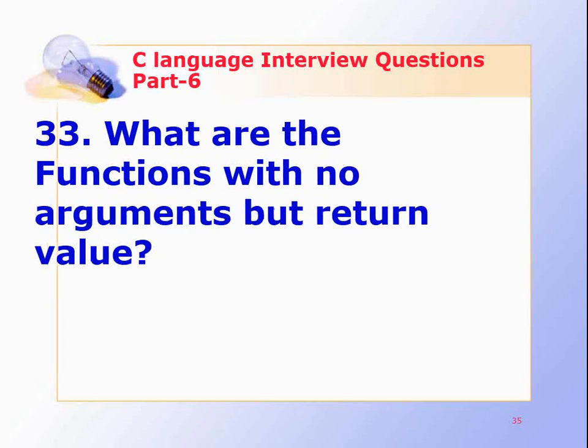What are the functions with no arguments but return value? We may need a function which does not take any argument but only returns values to the calling function. Then this type of function is useful. The best example of this type of function is the getchar library function, which is declared in the header file stdio.h. We can declare a similar library function of our own.